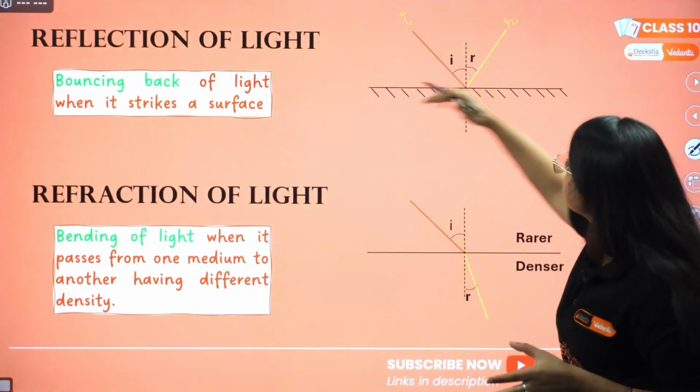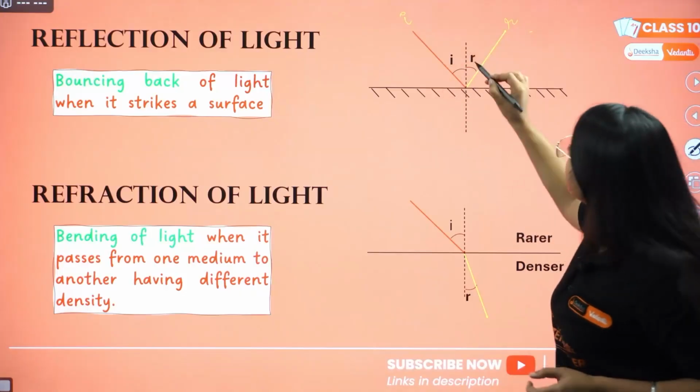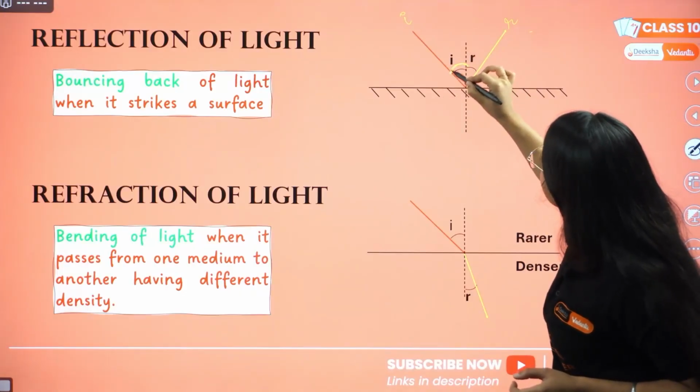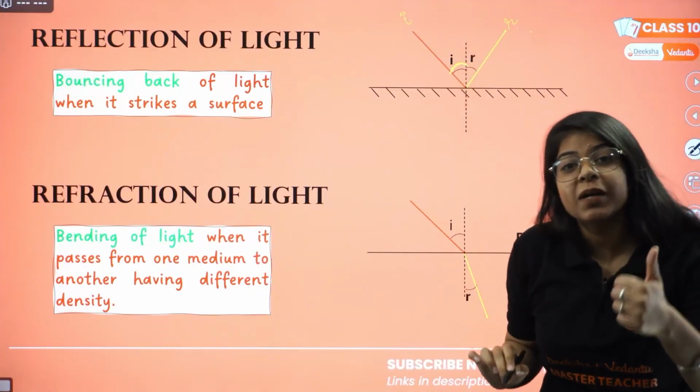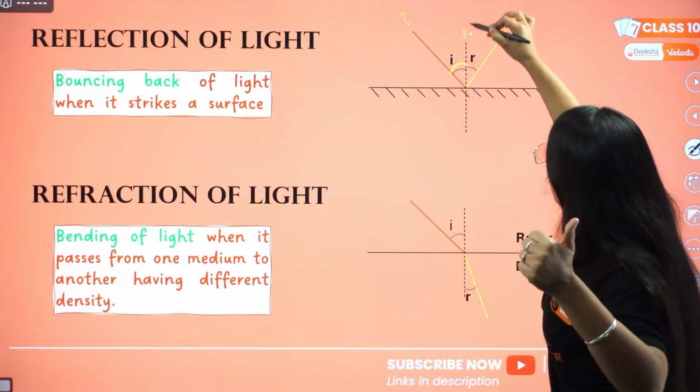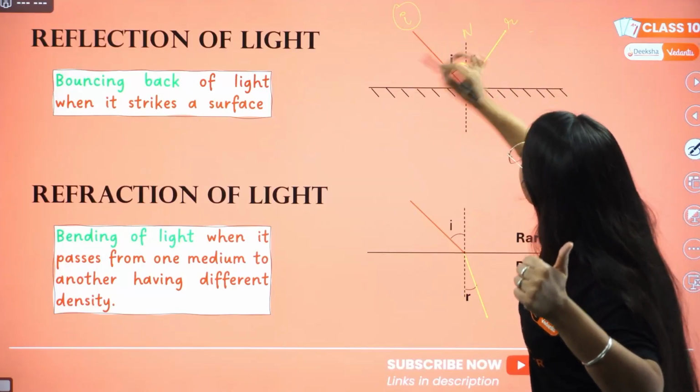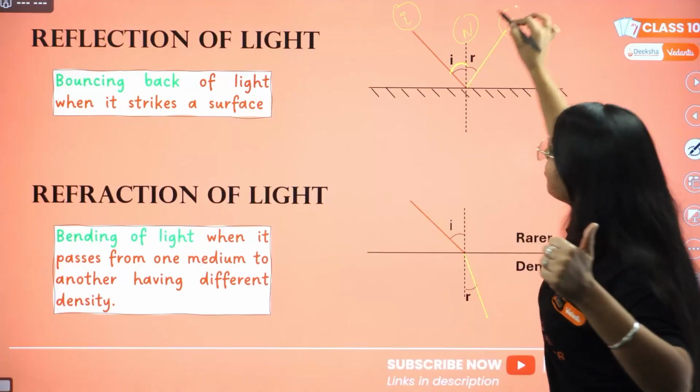It struck the surface and went back. So these two angles, the incident angle, this is called the incident angle. How does it become that? This, my friend, is the normal. Okay, so this is the incident ray, the normal, and the reflected ray.